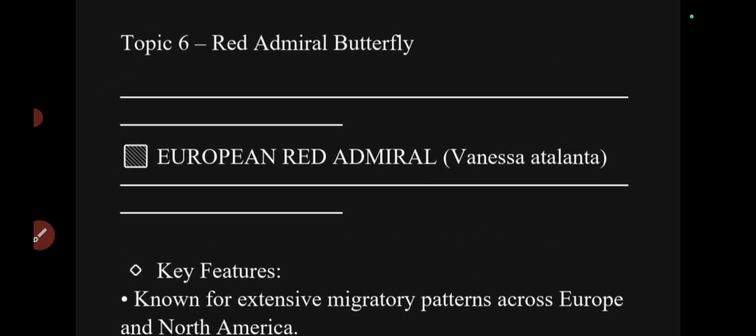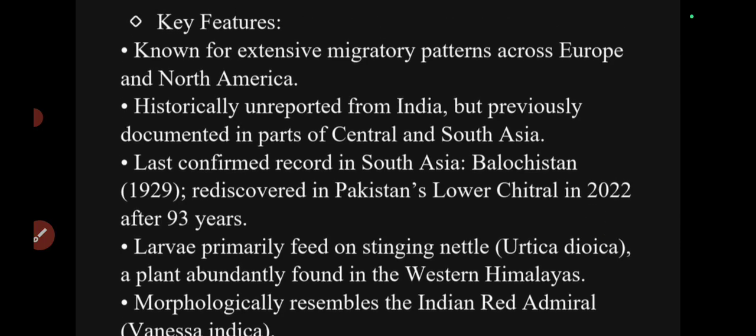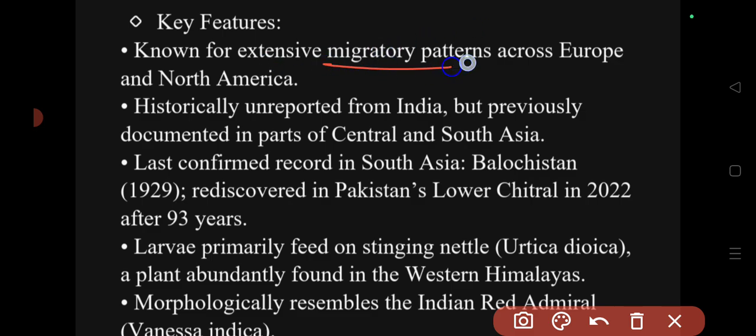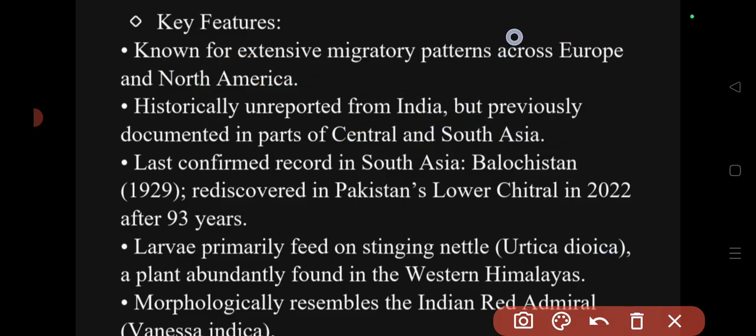Now let's look at topic number 6, that is the red admiral butterfly. This is known for its extensive migratory patterns. It is capable of migrating across Europe and across North America. Historically, it is unreported from India, but previously documented in parts of Central and Southeast Asia. So now we have found it in India, but historically, if you look at the previous data, we did not find it in India, but we found it in South Asia and Central Asia. Basically, they migrate from Europe and North America to the Central Asian parts.